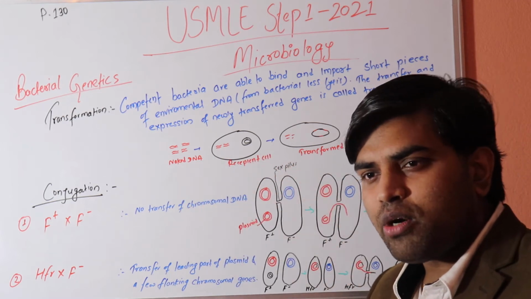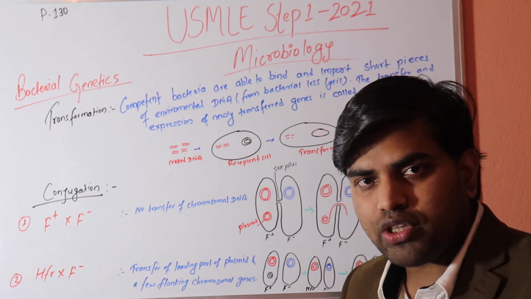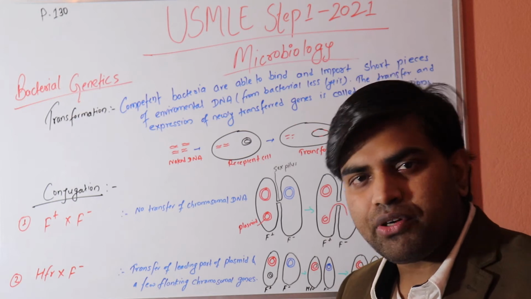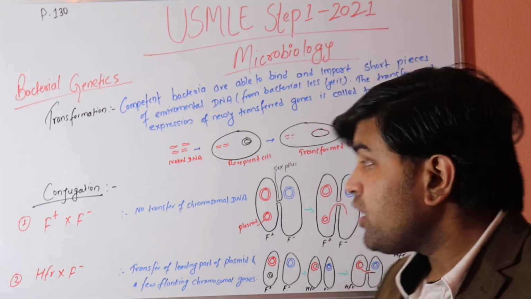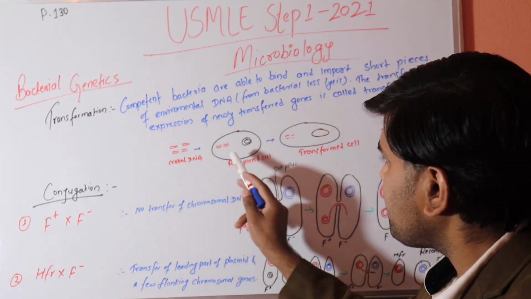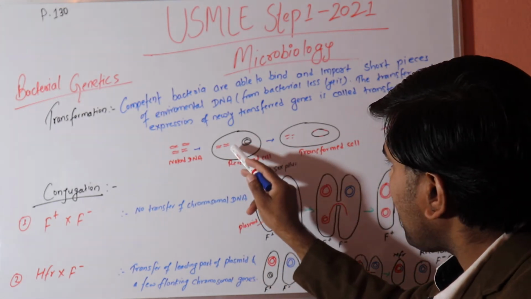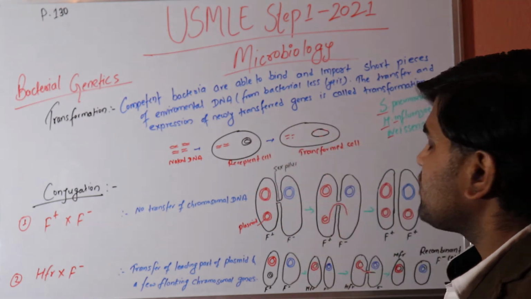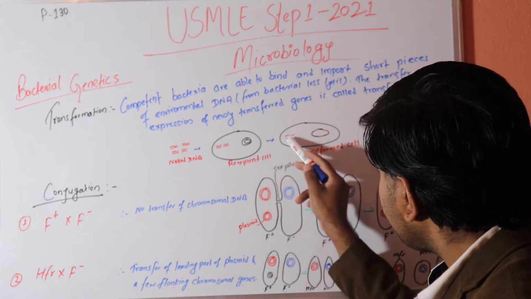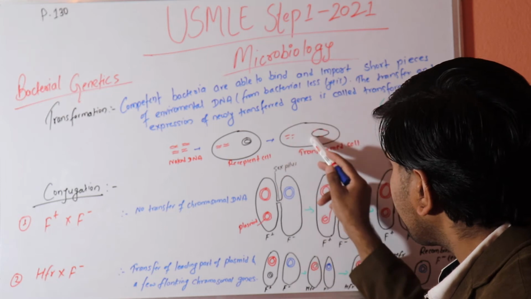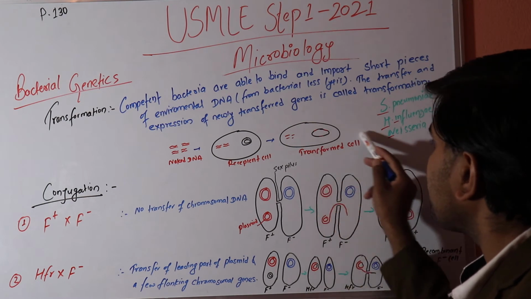I brought up RNA because when you are doing PCR and other genetic analysis tests, RNA becomes unstable in the environment, so we usually convert RNA into complementary DNA, cDNA, and then do procedures like PCR or sequencing. Now, talking about transformation, competent bacteria bind and import this naked DNA from the environment, keep it inside the cell, and then incorporate it into their bacterial chromosomal DNA.